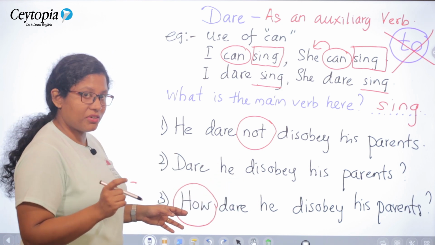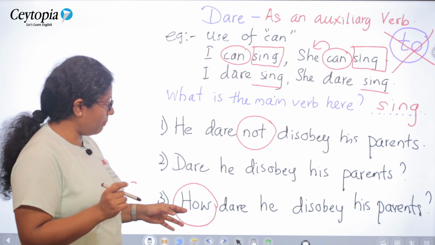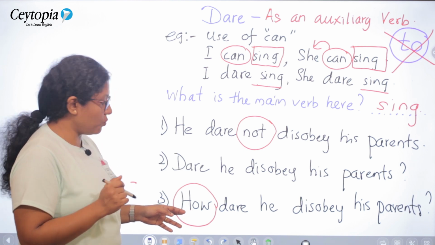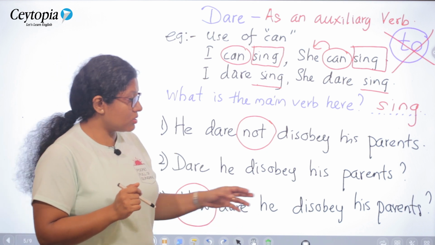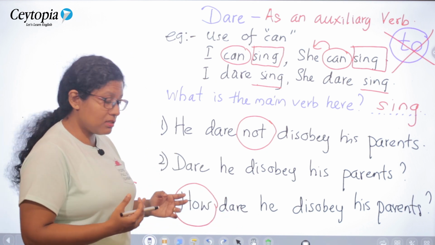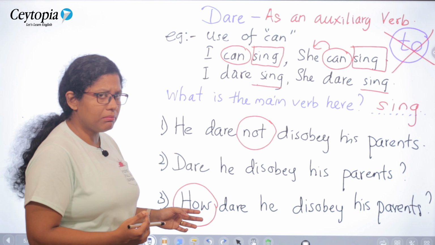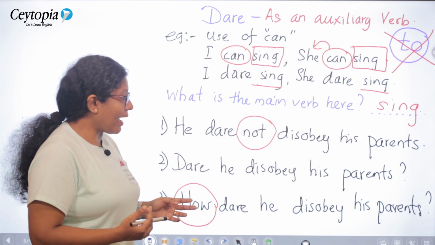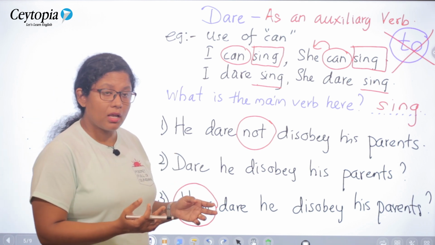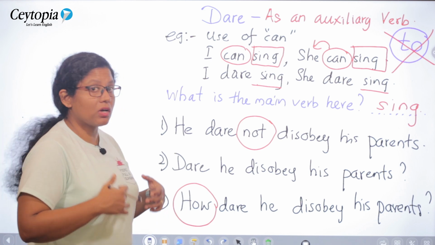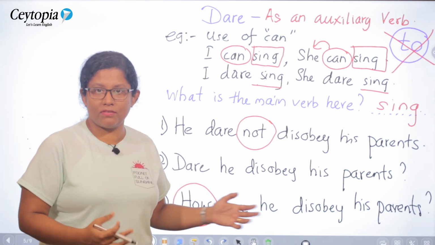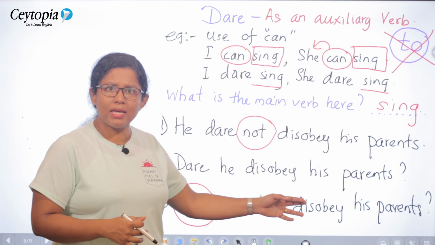Third one is a little different. In this case, you are using a WH question as the question word. How dare he disobey his parents? The meaning is different here. Here you are a little bit annoyed. You are angry about his behavior, and you mean that he does not have the right to behave like that. How dare he disobey his parents?